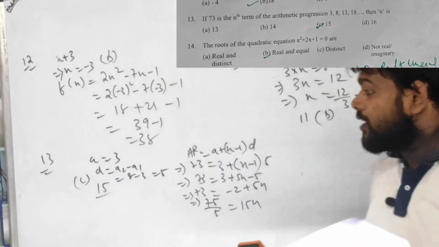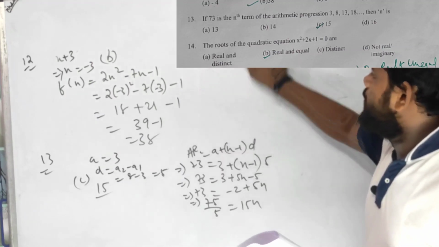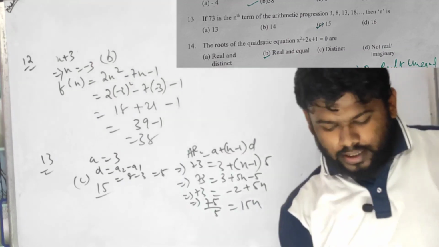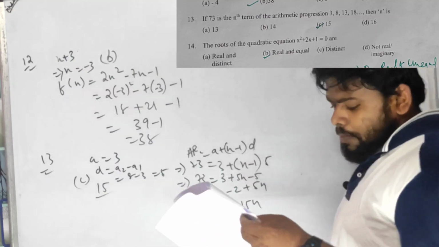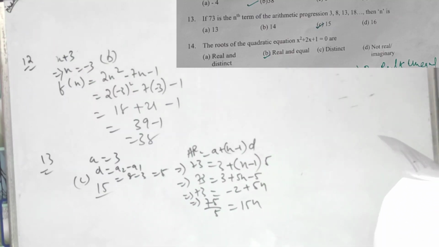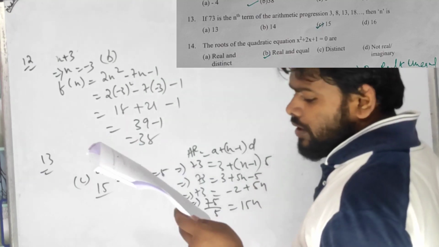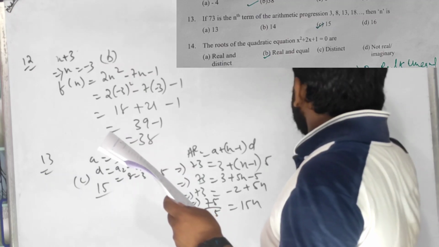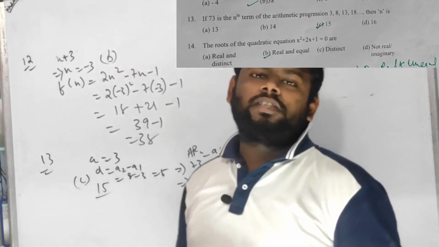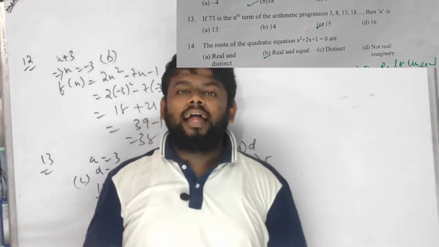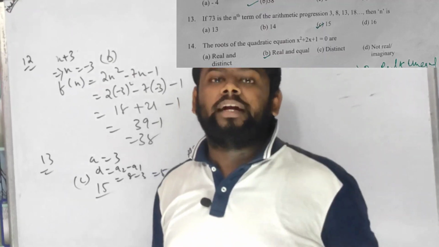Chalo number 14. Number 14, children. See, the number 14 question is also very easy. It is given the roots of the quadratic equation x square plus 2x plus 1 equals 0, they are... Children, I generally say this kind of problem in my offline classes, and from this type of question you will get a question on the discriminant.